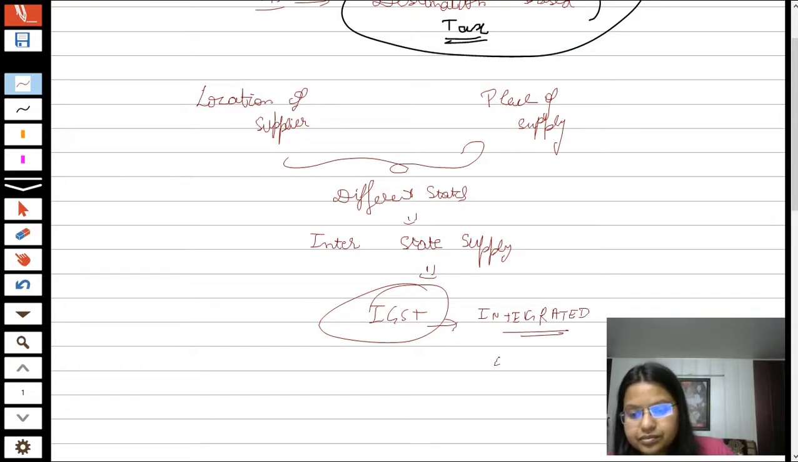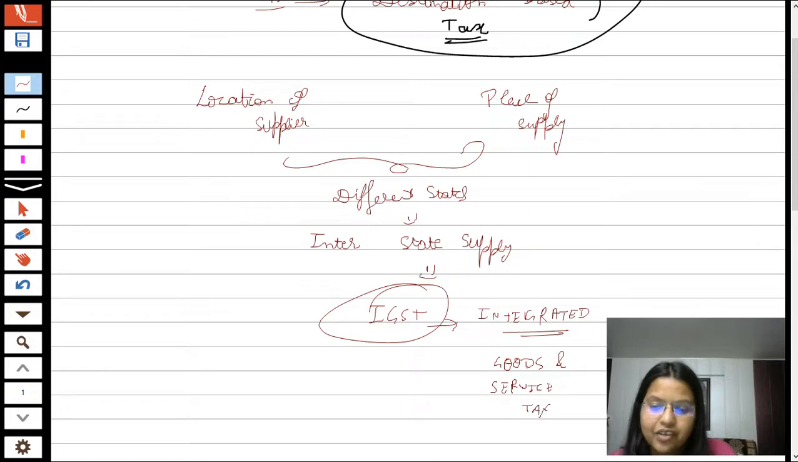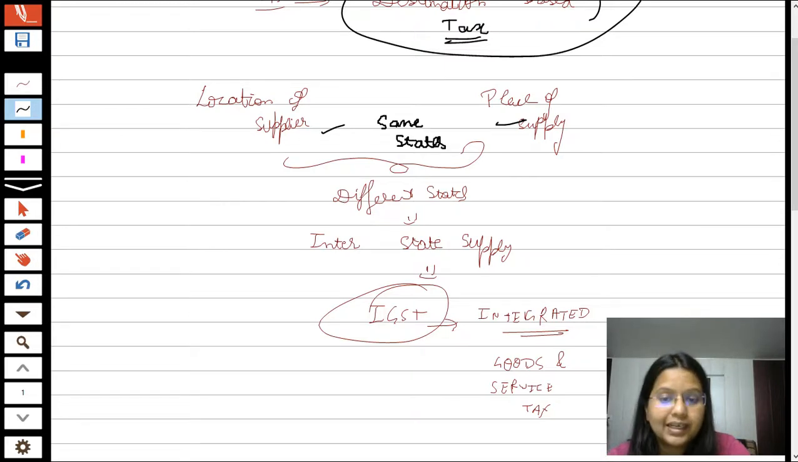Integrated Goods and Service Tax. So IGST is leviable on interstate supply. It means, students, if the location of supplier and place of supply are in the same state, then in that case it shall be known as intrastate supply.